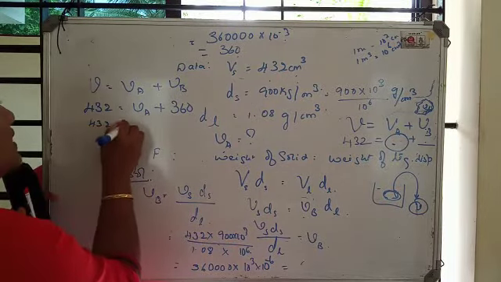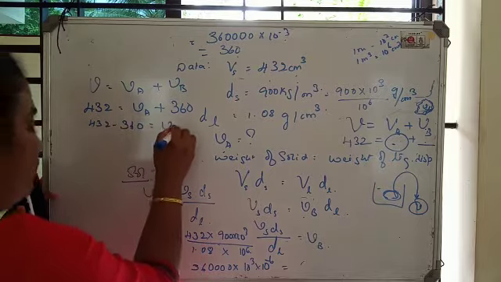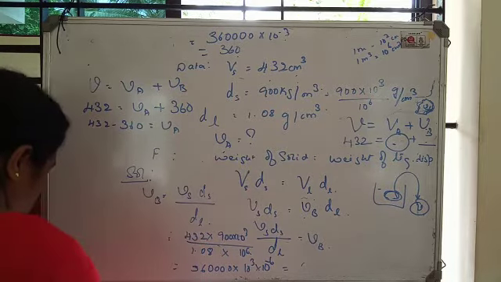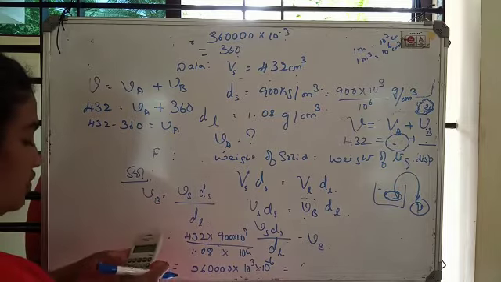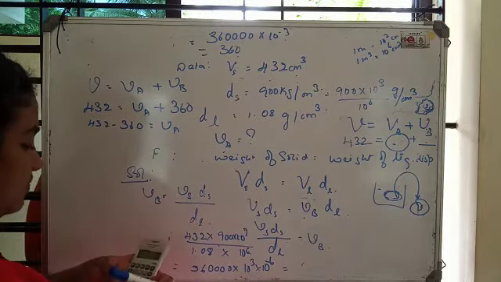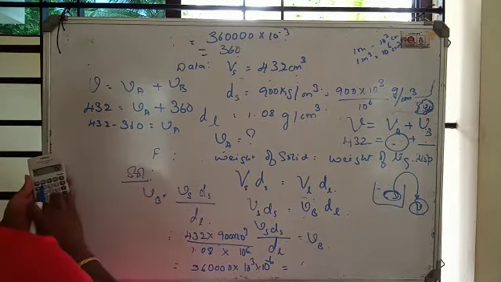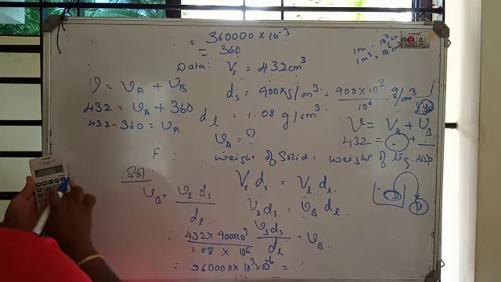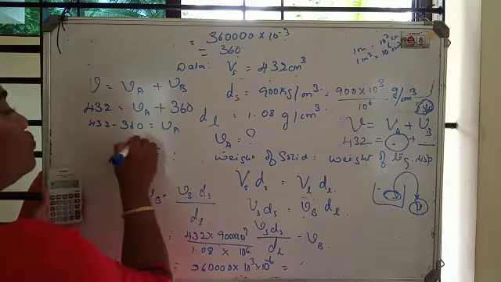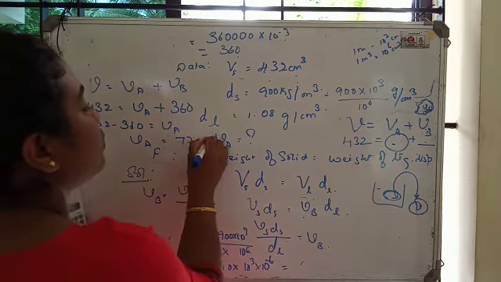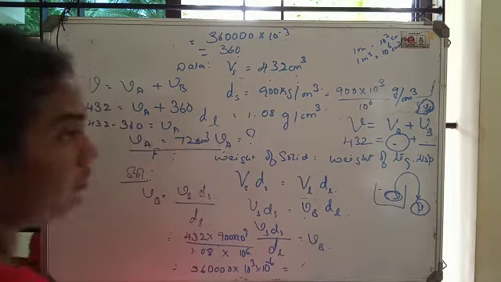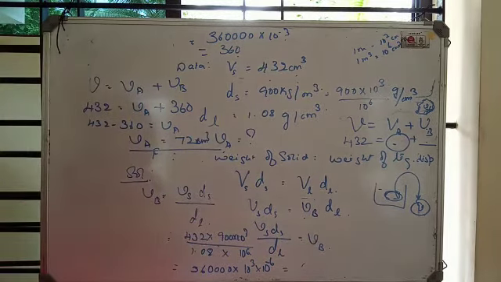432 minus 360 will be the volume above. 432 minus 360 is 72. So volume above will be equal to 72 centimeter cube. Okay, volume above will be 72 centimeter cube.